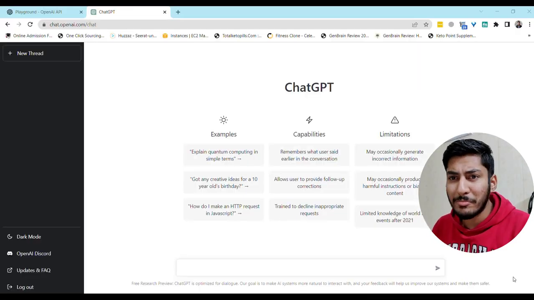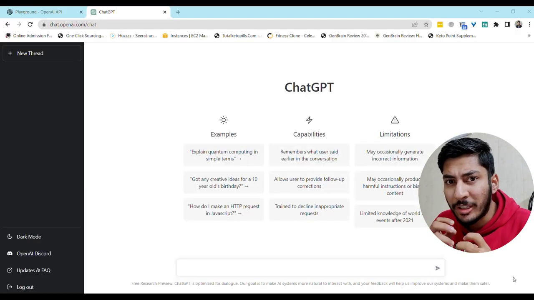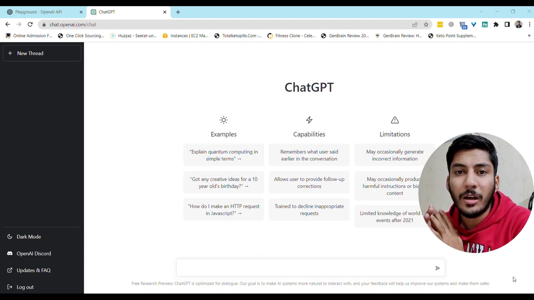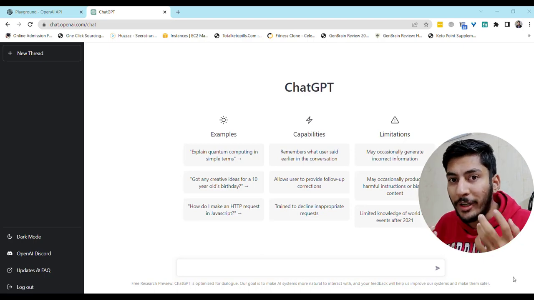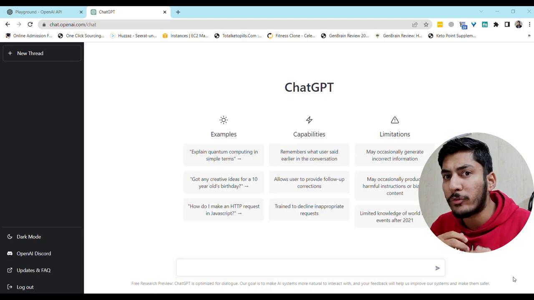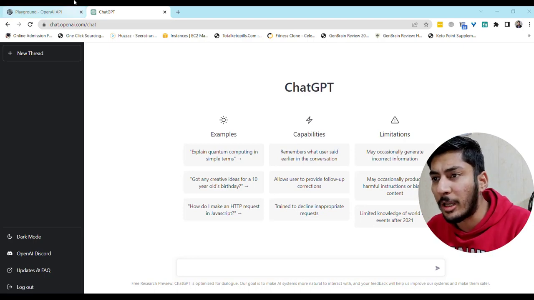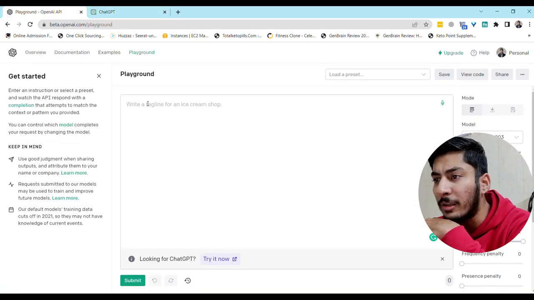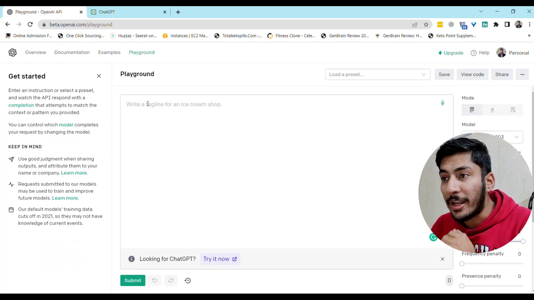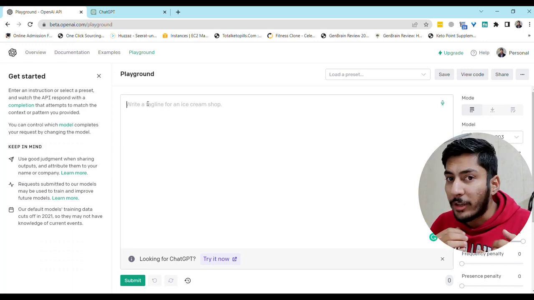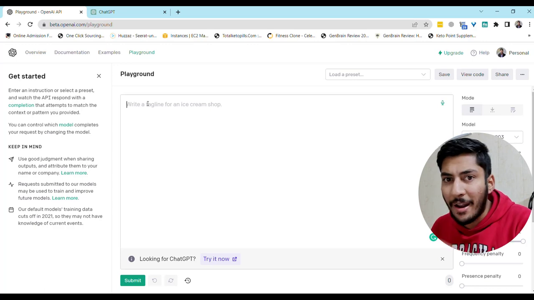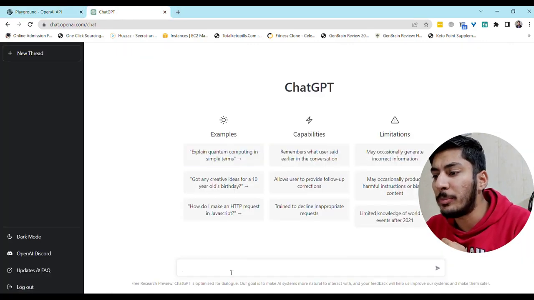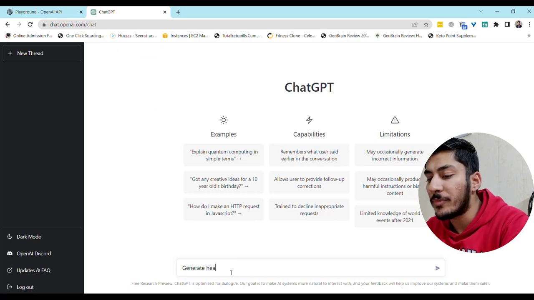All right, so we are in the system now and we need to type a command to tell it what exactly we are looking for and what kind of content we need. So we are in ChatGPT now. This is ChatGPT, and this is the OpenAI Playground application where we can get multiple variations of taglines, but that's for another video. So let's go back into ChatGPT and type here.